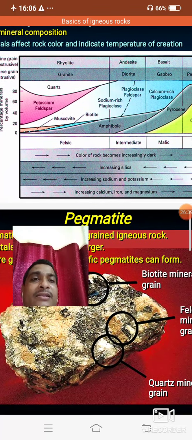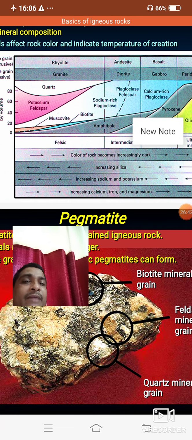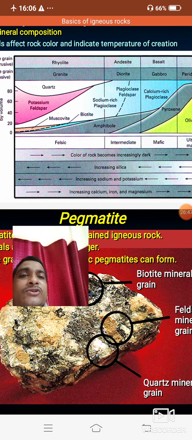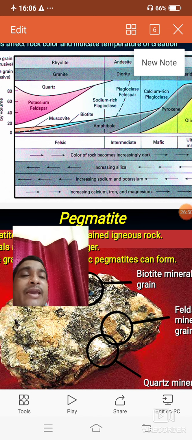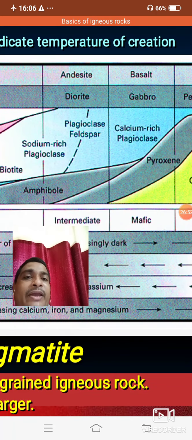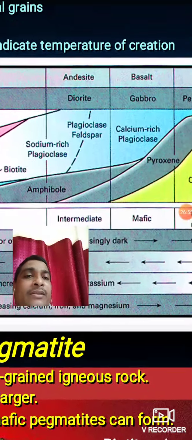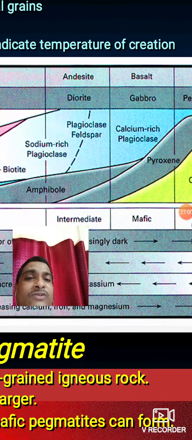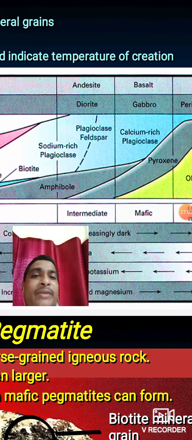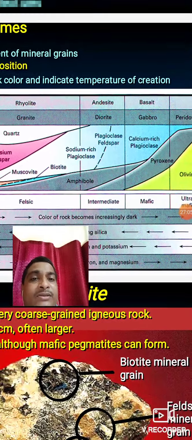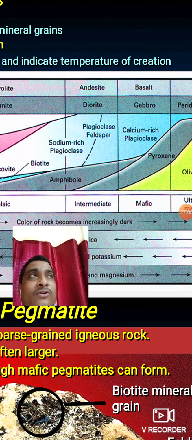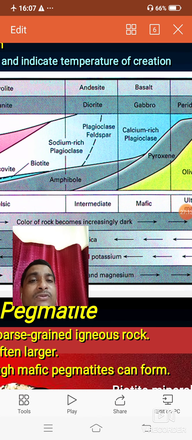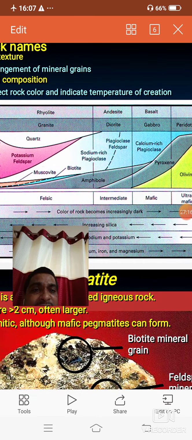Another type is mafic magma. Mafic magma is again divided into two types: extrusive and intrusive. An example of extrusive is basalt, intrusive is gabbro. Gabbro and basalt are chemically and mineralogically the same. The mineralogical composition of basalt is calcium-rich plagioclase and pyroxene. Gabbro is also made up of calcium-rich plagioclase and pyroxene, but chemically and mineralogically the same, they are morphologically different. Gabbro is present below the subsurface and basalt is present above the surface in the form of volcano. Therefore, they are very different.